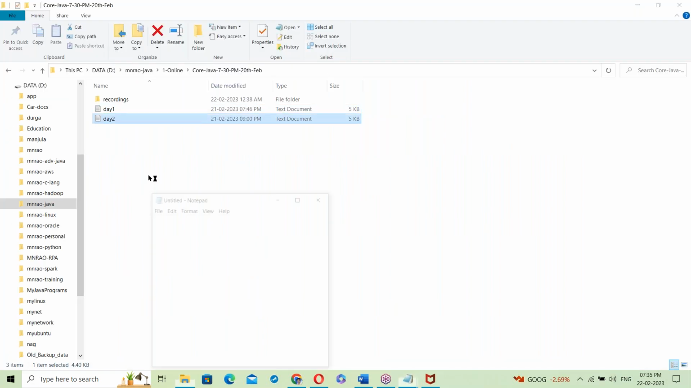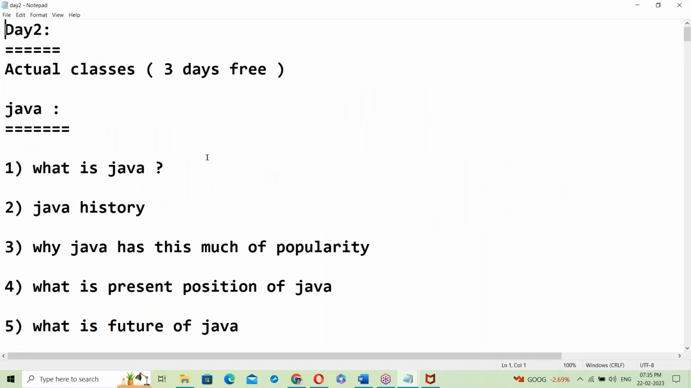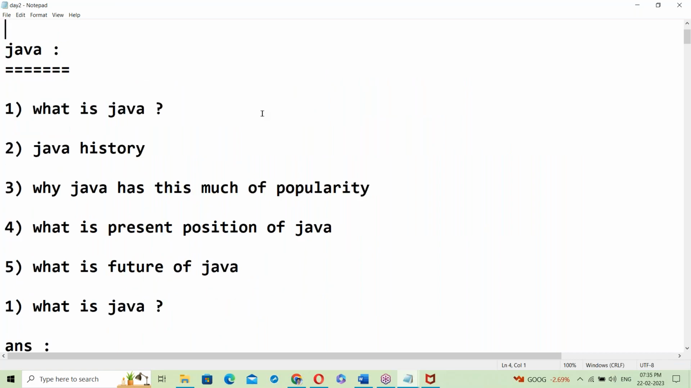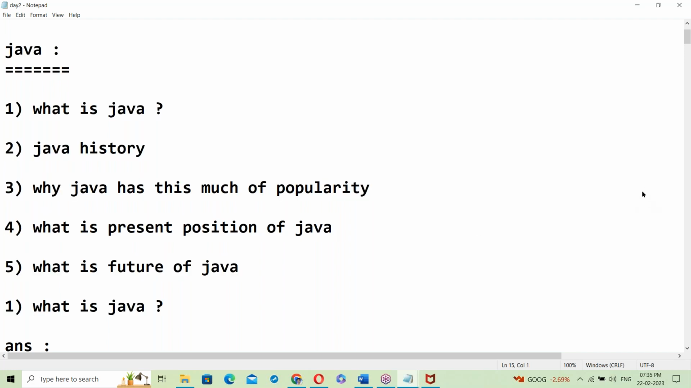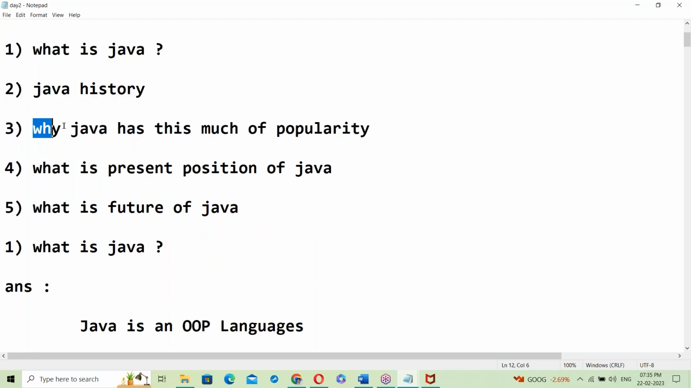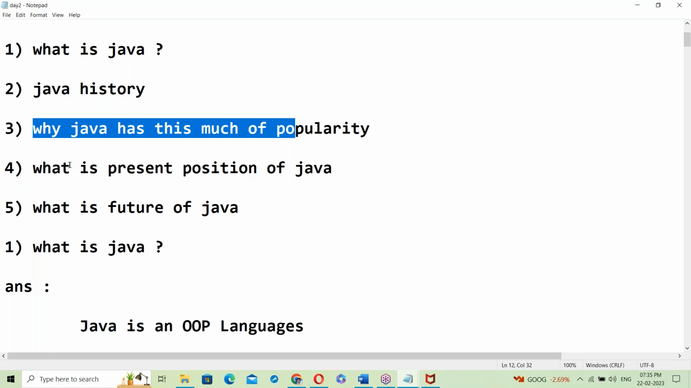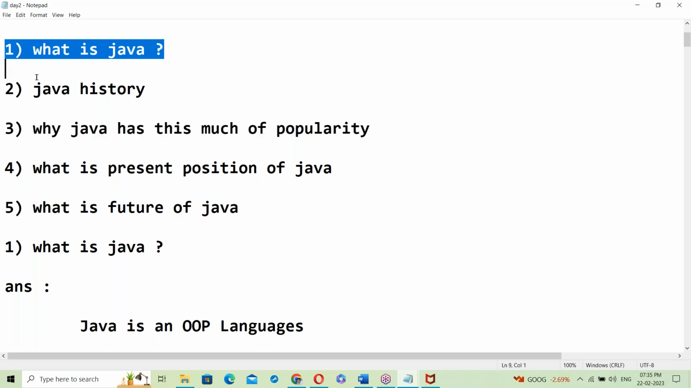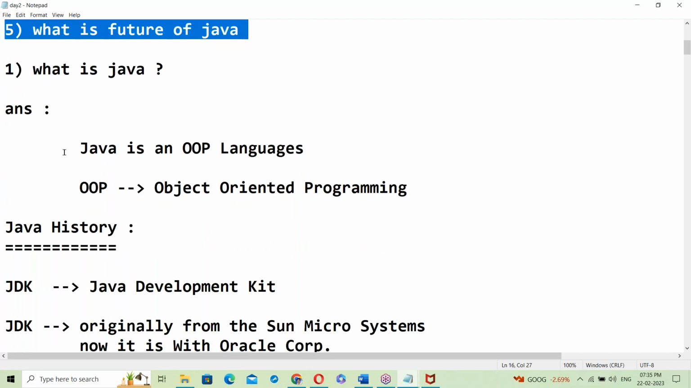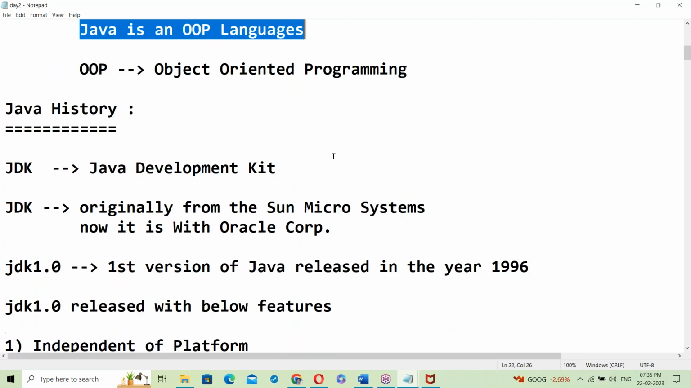Next, day 2, yesterday. Day 2 was about Java. The complete Java overview was discussed. So what is Java? What is Java's history? Why does Java have so much popularity? What is the present position of Java? The features of Java and all that were discussed yesterday. Java is an OOP language.